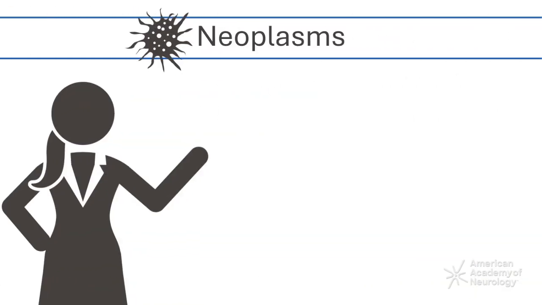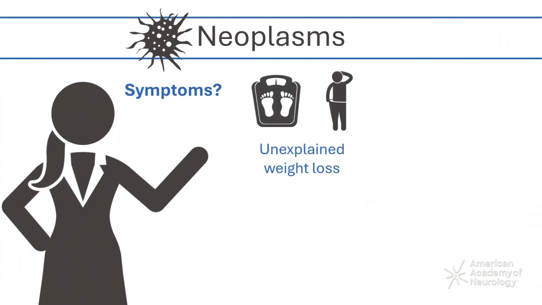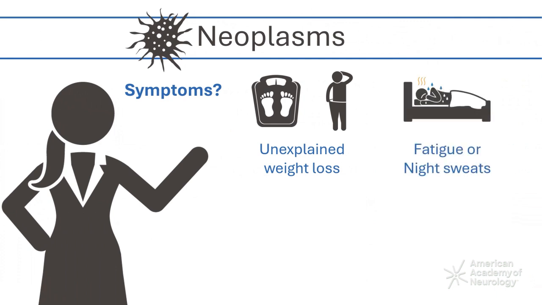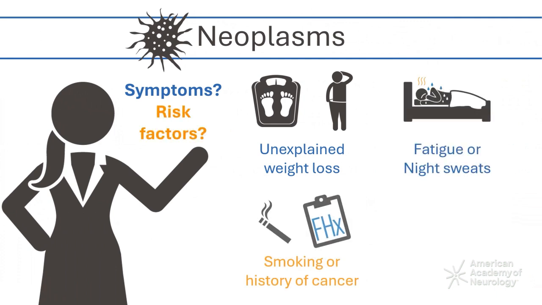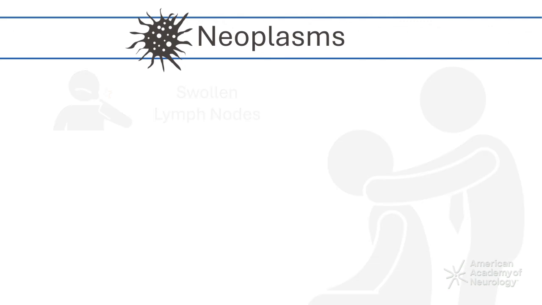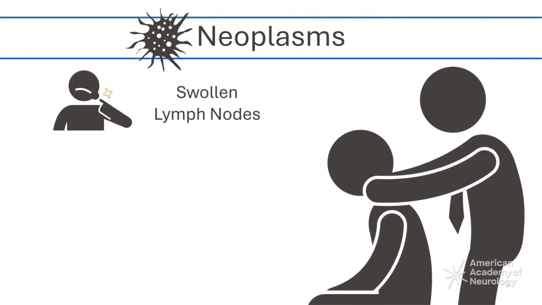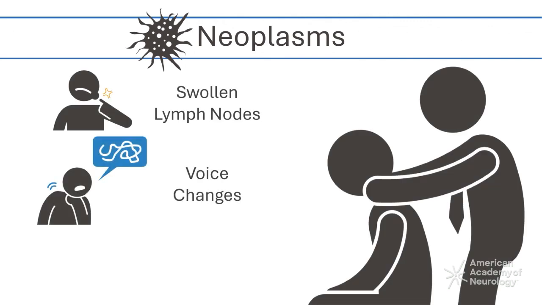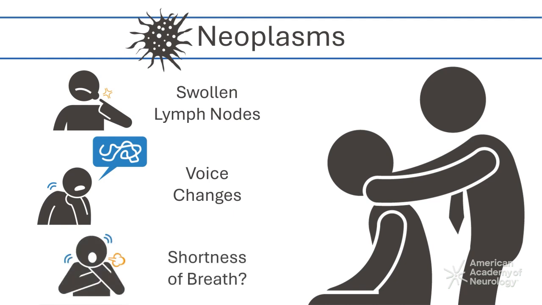Neoplasms can also present with acute neck pain, and it is important to ask about constitutional symptoms such as unexplained weight loss, fatigue, or night sweats. Ask about risk factors such as smoking or family history of cancer, and if they are up to date with recommended cancer screening. Examination should include the lymph nodes. Assess for voice changes and ask about shortness of breath, as neoplasms can compress the trachea and the recurrent laryngeal nerve.